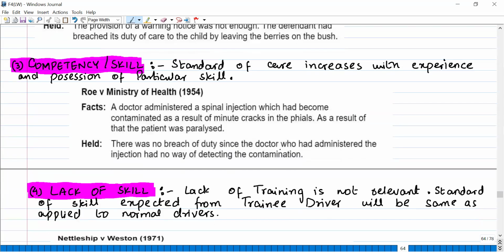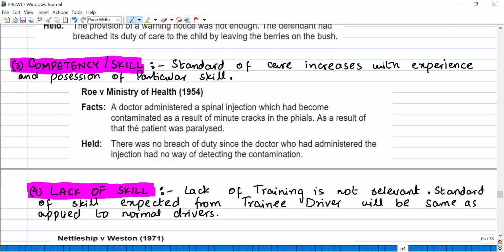Competency and skill. Standard of care increases with experience and possession of a particular skill. Very important point, that if a person is possessing some skill and experience, then we will expect a high standard of care from him, right? If let's say a doctor with 20 years experience will be more competent and skillful than a doctor with 1 year experience, right? So standard of care also increases with the experience and possession of a particular skill.